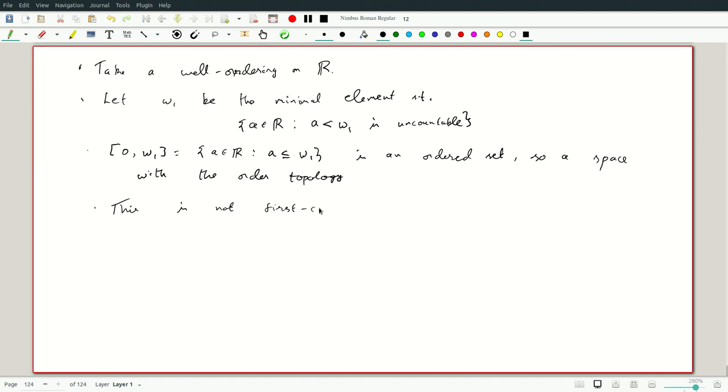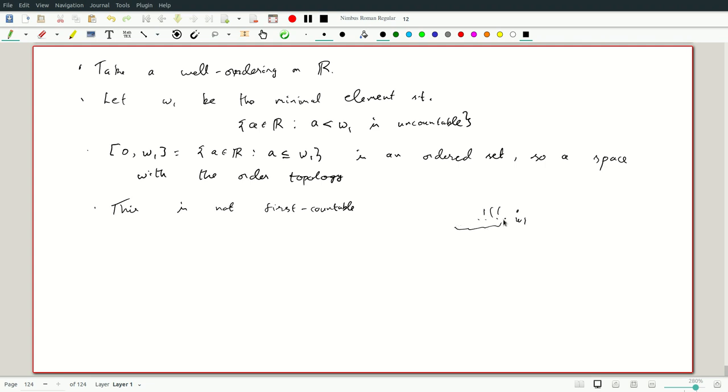Namely, if it was, then by definition of order topology, when we look at the basis elements at omega 1, given any set, there will be a basis element bigger than that. And hence you will get countably many sets. So any set here before omega 1, its initial segments, things up to that, are countable.